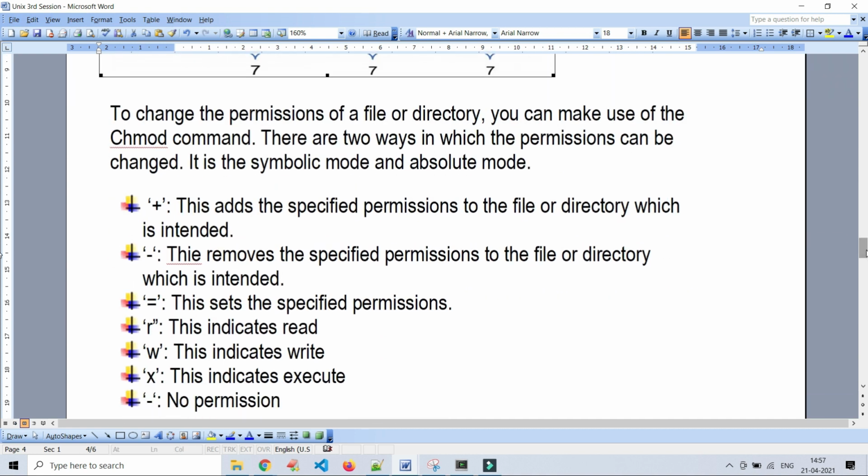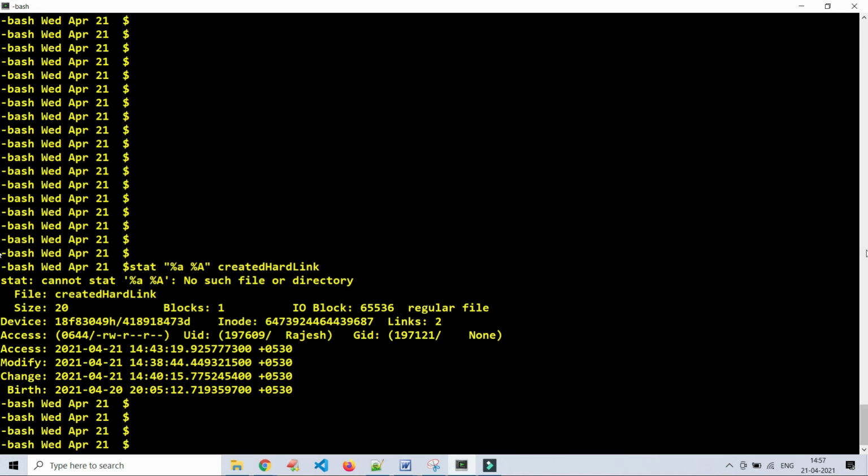And we have an option. See, if we create any file, this is also one of the important interview questions. If one file is created in Unix or Linux, what is the default permission? What is the default permission value?